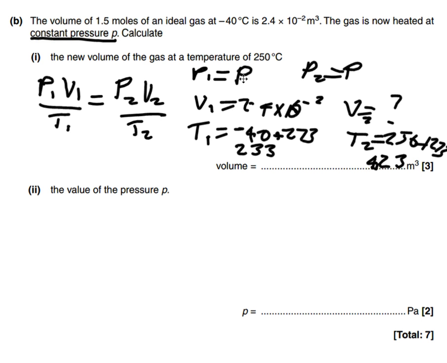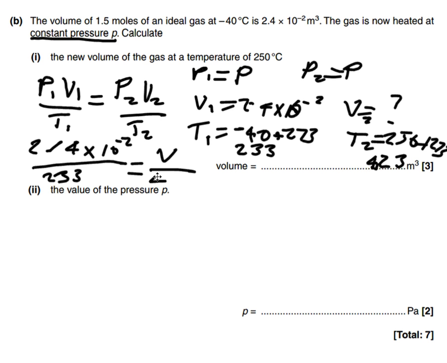So P before and after, they're going to cancel out here. So what we're looking for is 2.4 times 10 to the negative 2 divided by 233, and that's got to equal whatever our volume is over 523. And solving this for V, what should we get? 0.053.